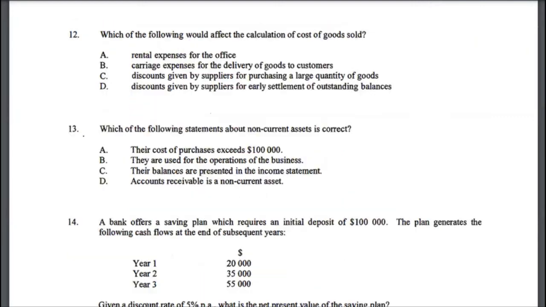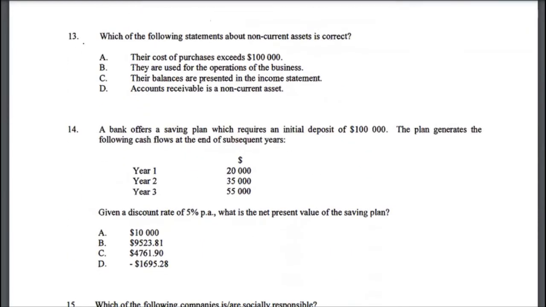Let's look at multiple choice 13. Which of the following statements about non-current assets is correct? So what are non-current assets? They are long-term assets. They show up on balance sheets. Their cost of purchase is like, no, you can have non-current assets which are cheaper as well, so they are not cost bound.